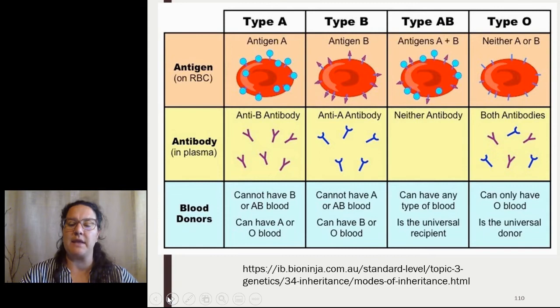People who have blood type AB have antigen A and B on their red blood cells, but neither antibody in their plasma. They're a universal recipient and can take the blood from any donor.